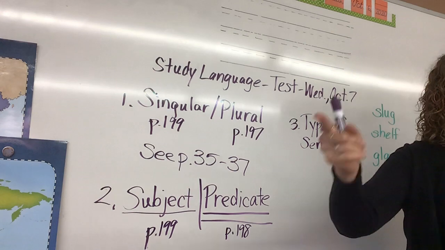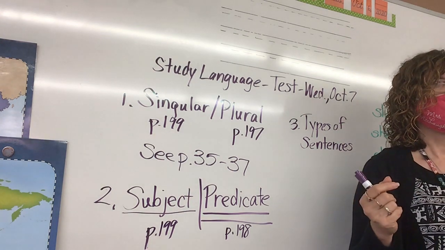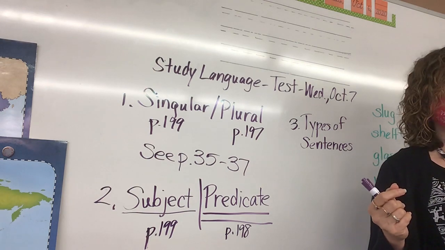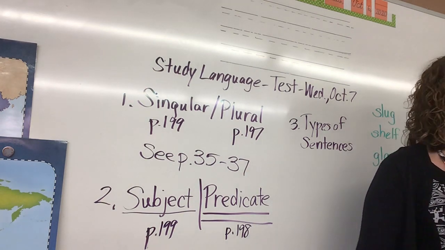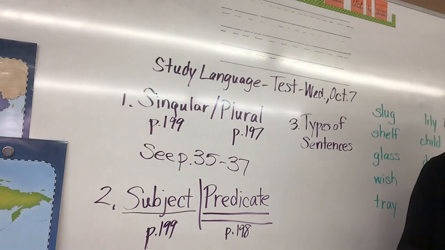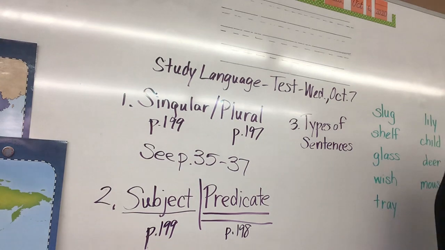You're just going to have to look at the punctuation. Which one do you need to be careful for? Declarative and imperative. Yes, because both of them end in a period, so those are the ones you have to really read those sentences and decide if they are declarative or imperative, because they're both gonna end in a period.